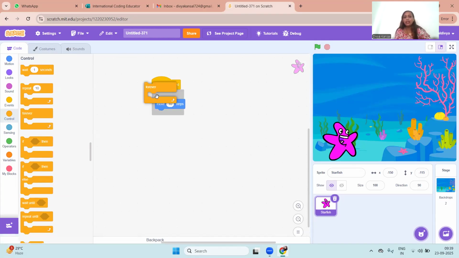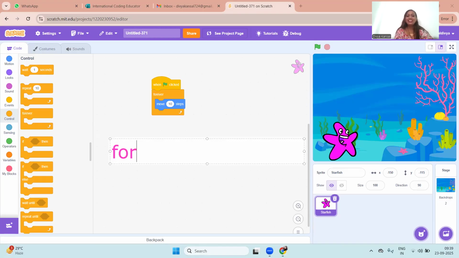I'll put this block right on top of the blue block. Okay. So Ryan, do you know what the forever block is used for? No. Okay. So forever means always. Whatever blocks you put inside the forever will repeat the steps forever. So I want this fish to move forever.